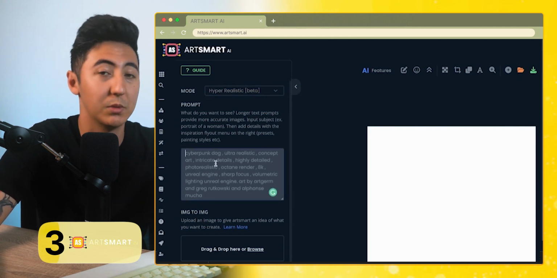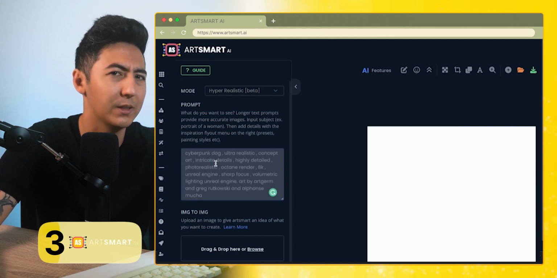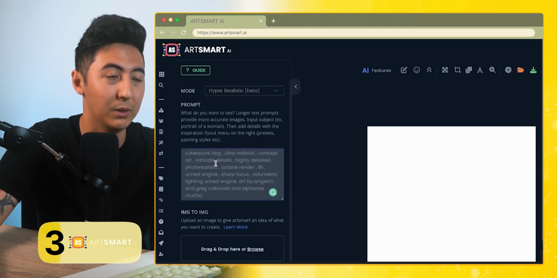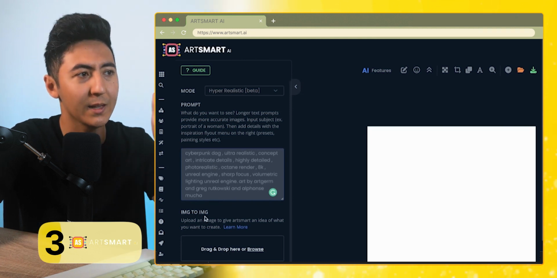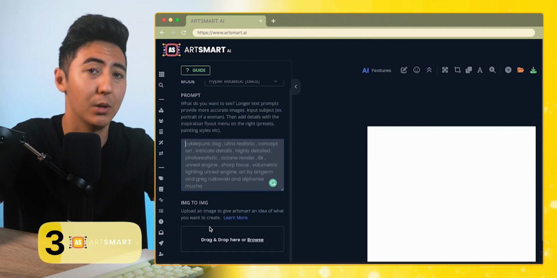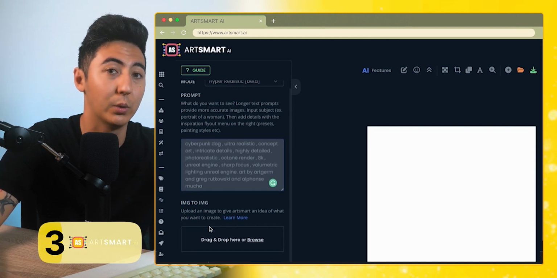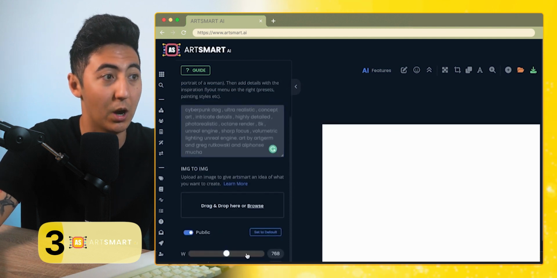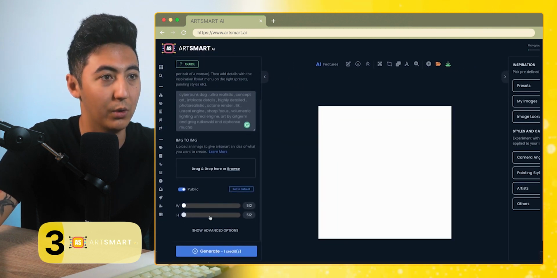I'm going to show you what types of prompts you're going to be putting in there, because it's a little bit different than an AI writing tool like ChatGPT in terms of how you're going to be communicating with these image generation tools. Image to image is where you can actually upload an image and it'll try to create a similar image to that, but also have it be unique, original.